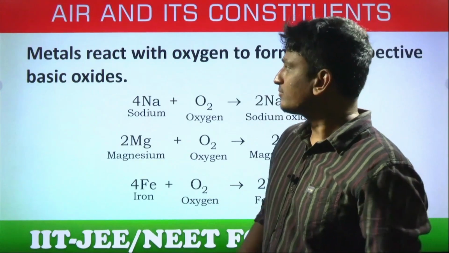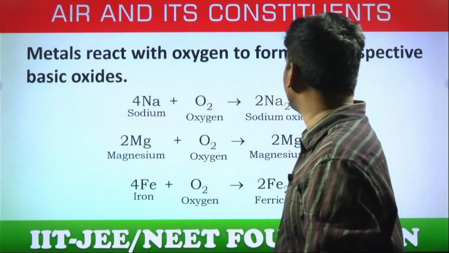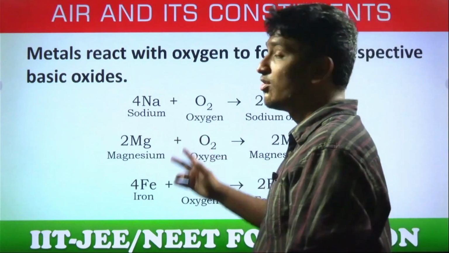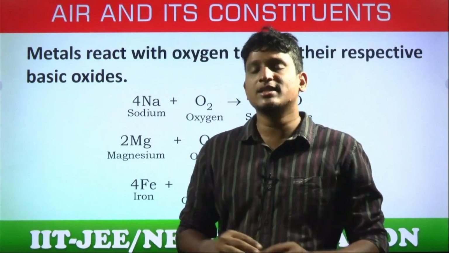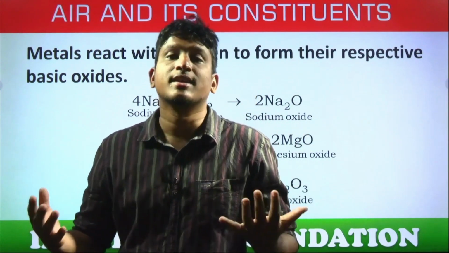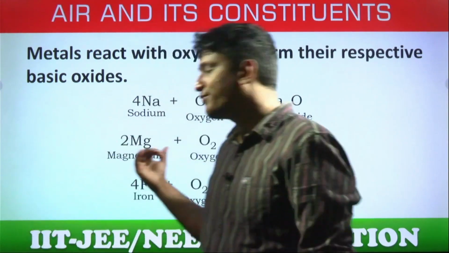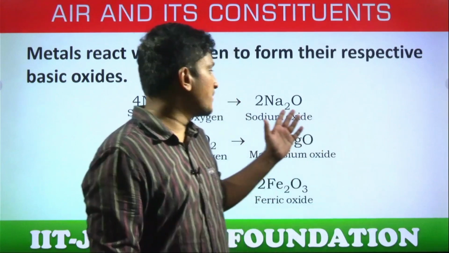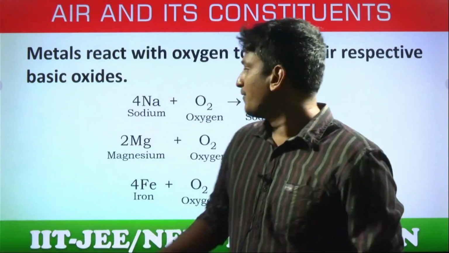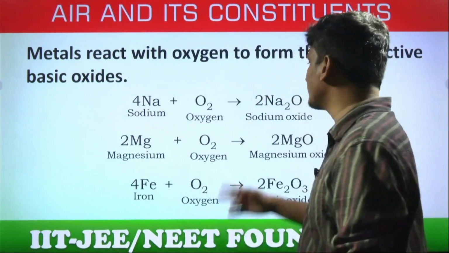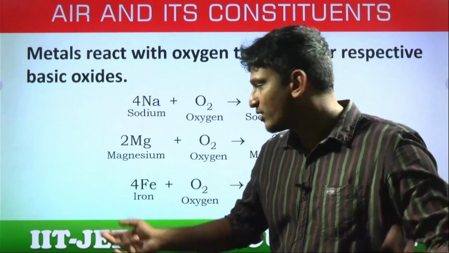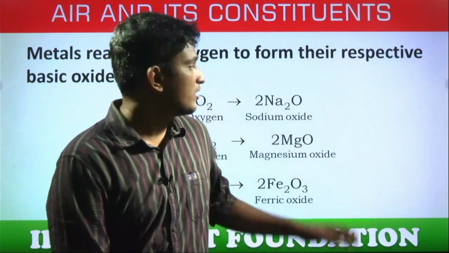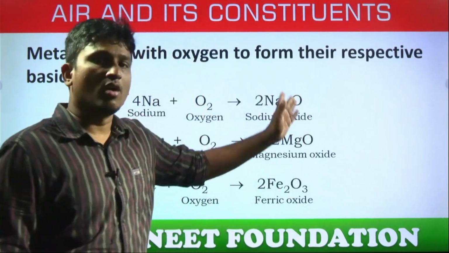So, right, metals react with oxygen to form their respective basic oxides. In the previous slides also I have said, when metals combine with oxygen, what do they form? The respective metallic oxides. You can check the formula, students. The formulas depend upon the valencies of the particular metal. When sodium combines with oxygen, what does it form? Sodium oxide. If magnesium combines, magnesium oxide. Iron combines, iron oxide. In all these three reactions, all are metallic oxides.